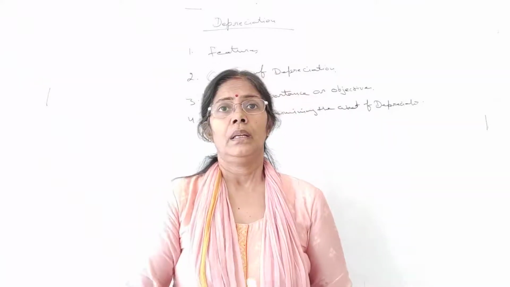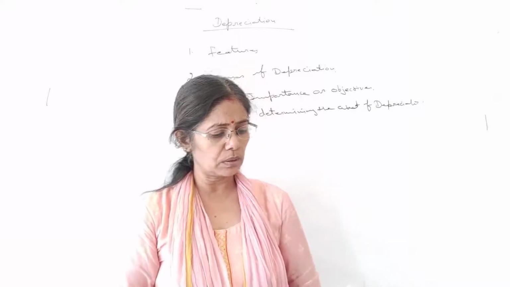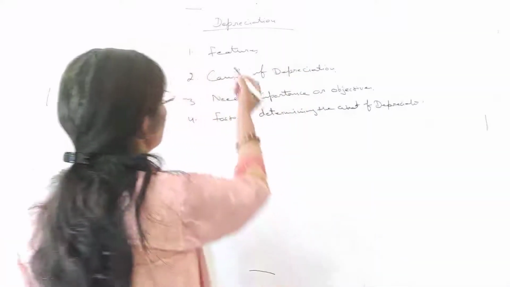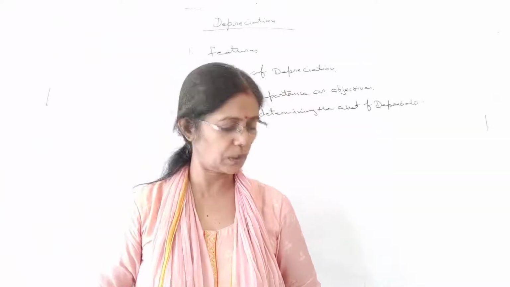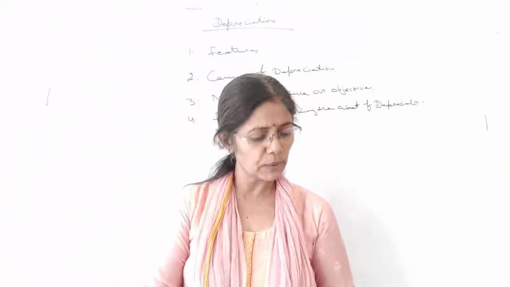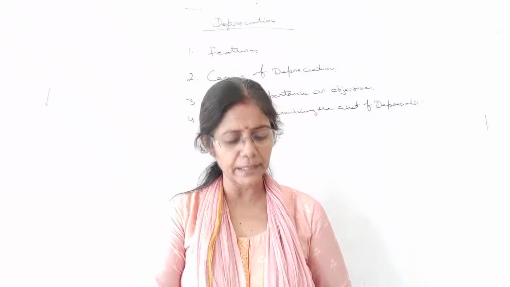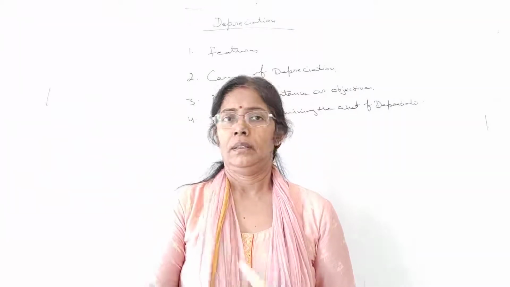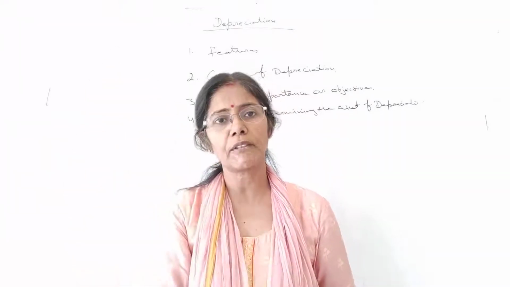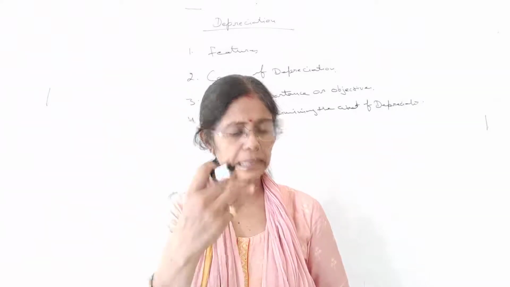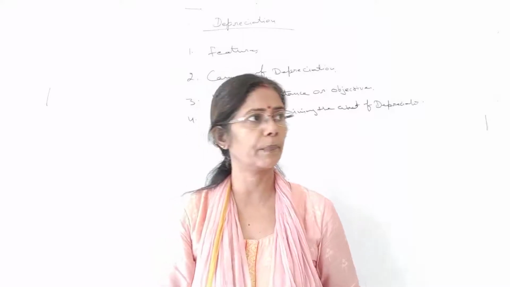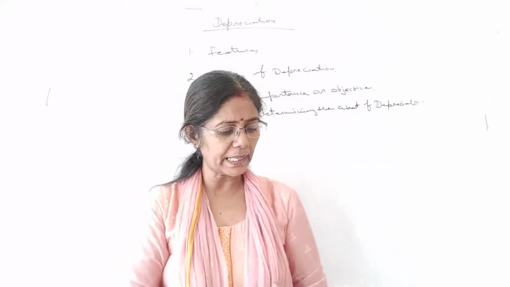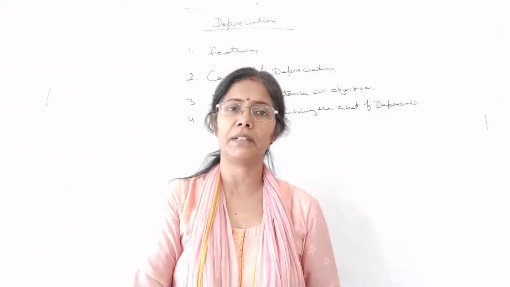Alright. Now we will talk about the features. Well, here we have taken features, or you can say the characteristics of depreciation. Well, the first one is depreciation is decline in the value of fixed assets. That's the same thing which we have discussed in the definition. This is decline in the value of fixed assets. Fixed assets की value में कमी हो रही है. Okay. Second point is telling that such fall is of a permanent nature.